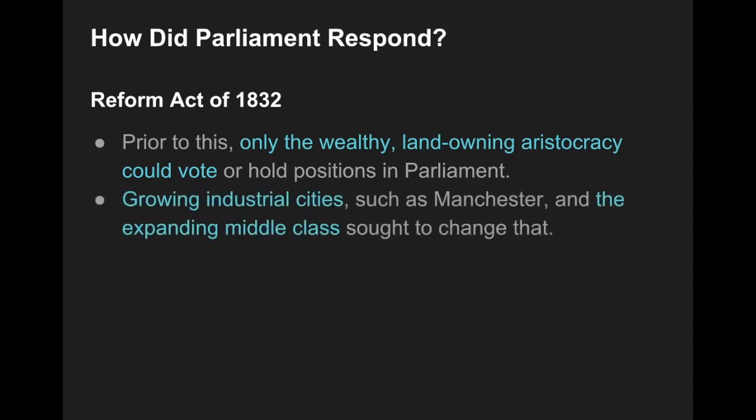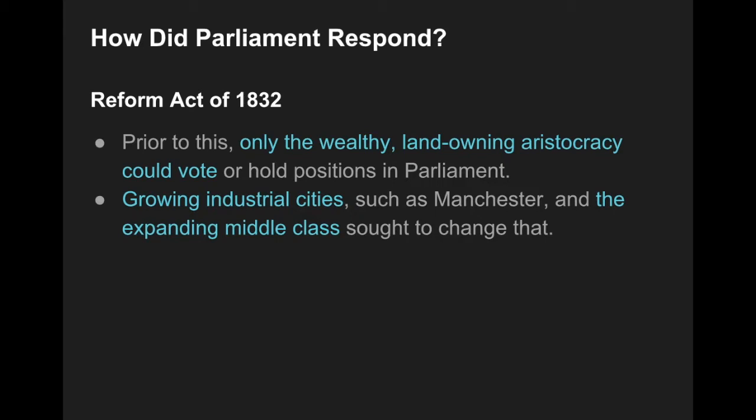So, what happens? Some of the growing industrial cities like Manchester start looking at this and they say, look, we need to change this. There's this growing middle class that doesn't have any representation. They're saying we want representation. And there are many liberal individuals throughout England who are starting to challenge this conservative ideology that the aristocrats have and saying, look, we need to expand voting rights. All right? It's this whole idea called suffrage.